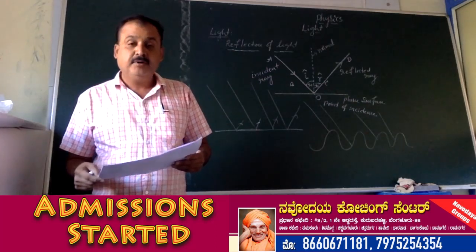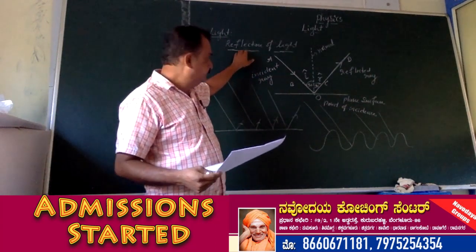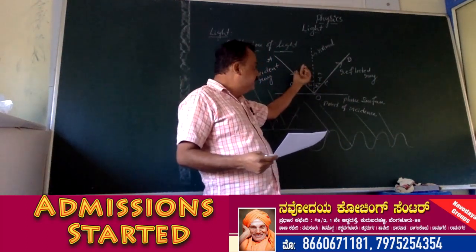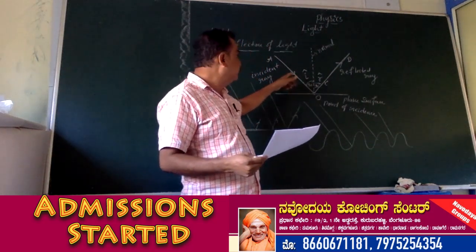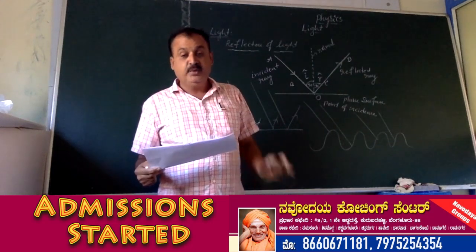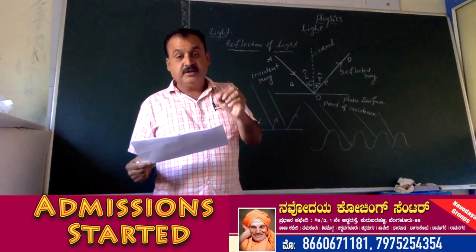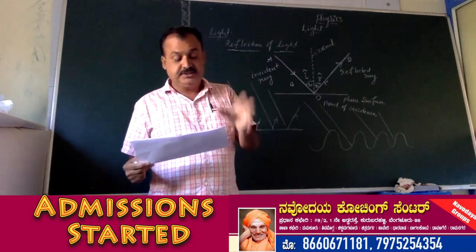So what are the important facts related to light? These are reflection of light, incident ray, reflected ray, angle of incidence, angle of reflection and normal to the plane, which are the terms related to reflection of light. So what is incident ray? The ray of light which falls on the mirror or smooth surface is called incident ray.